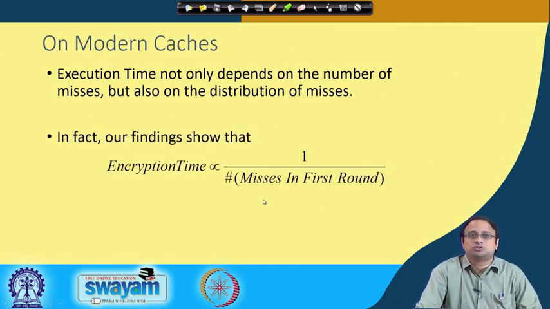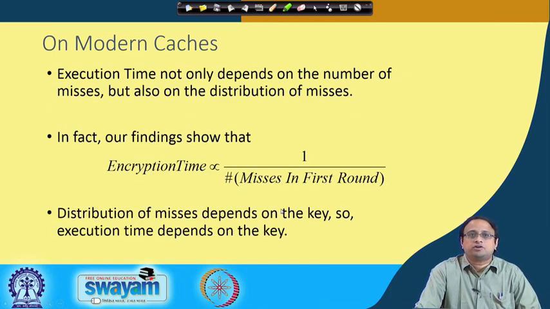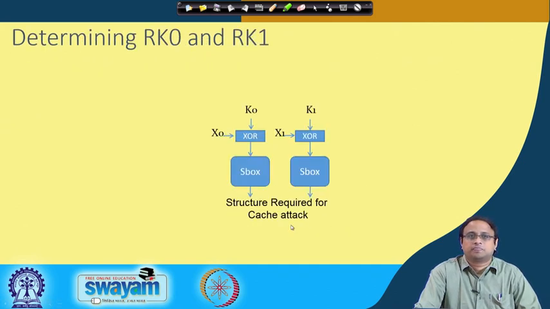In fact, our findings show that the encryption time is directly proportional to 1 by the number of misses in the first round. I leave it to you as an exercise to think about why this is true. Remember that we are talking about small table implementations where the total number of misses is a constant. So, what is important is that the distribution of misses depends on the key. So, execution time depends on the key.